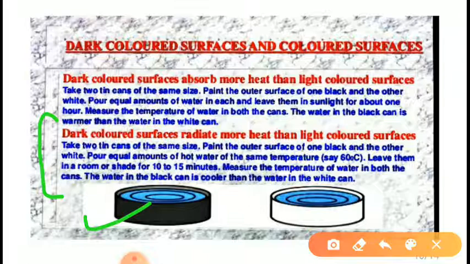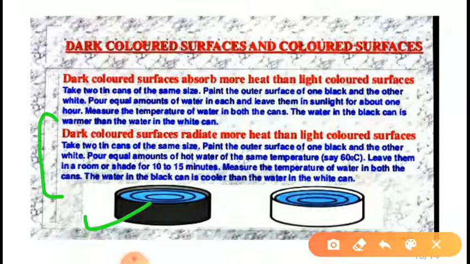We take tin cans of the same size, paint the outer surface of one black and the other white. Pour an equal amount of hot water of the same temperature, say 90 degrees centigrade.